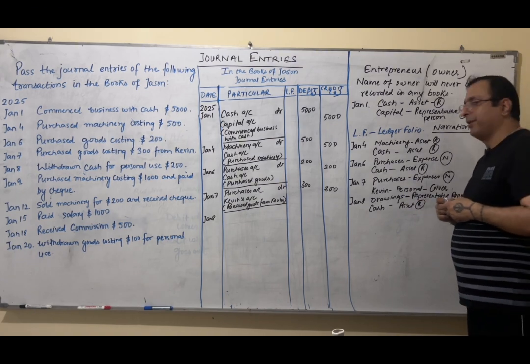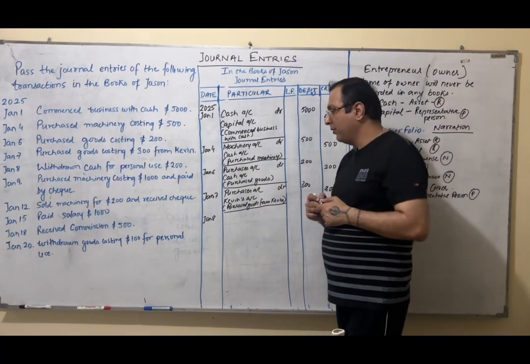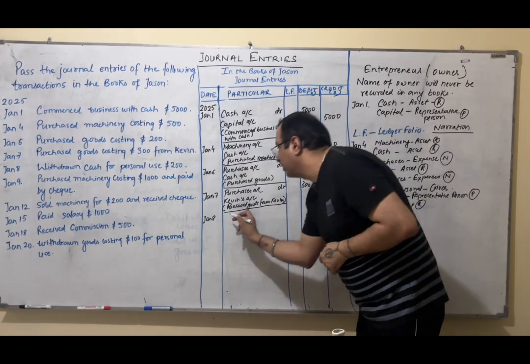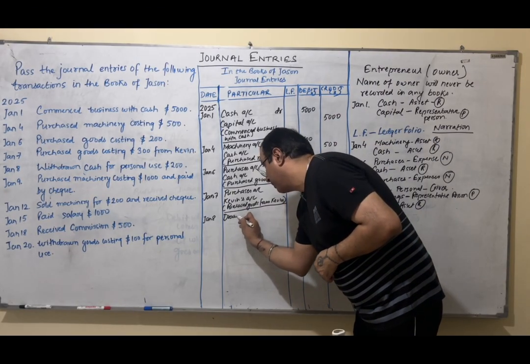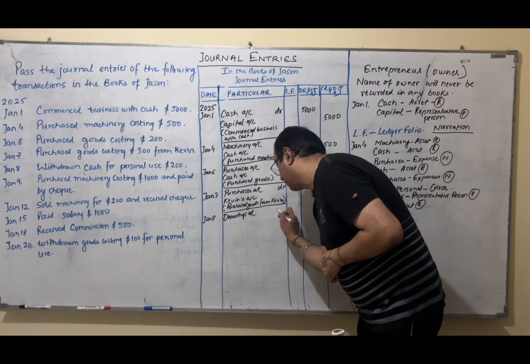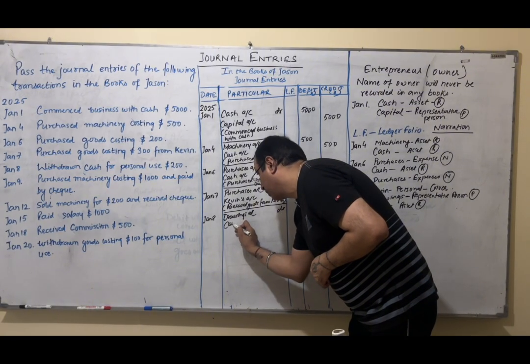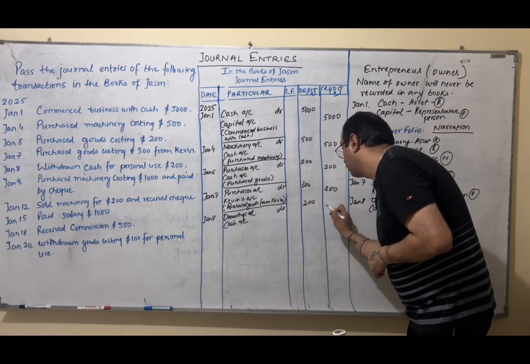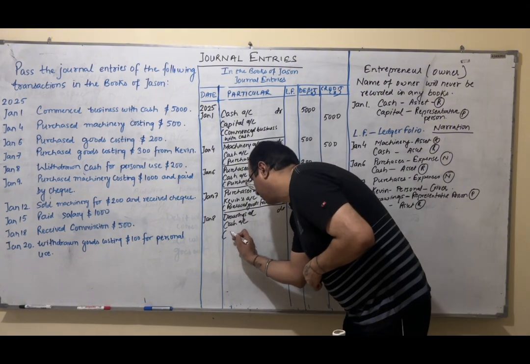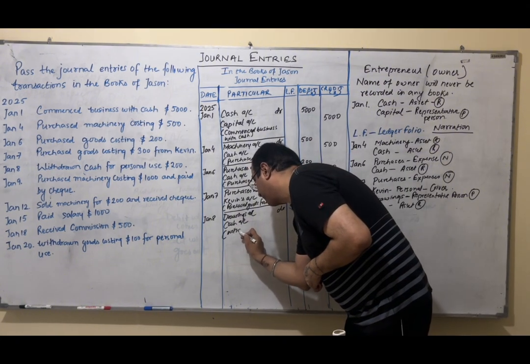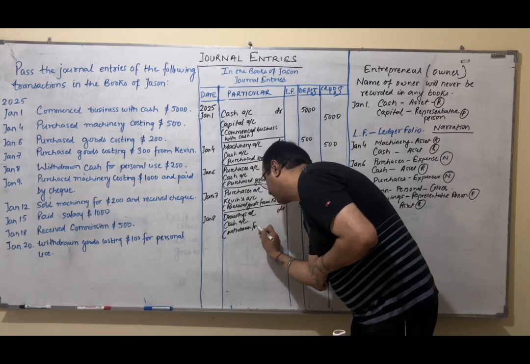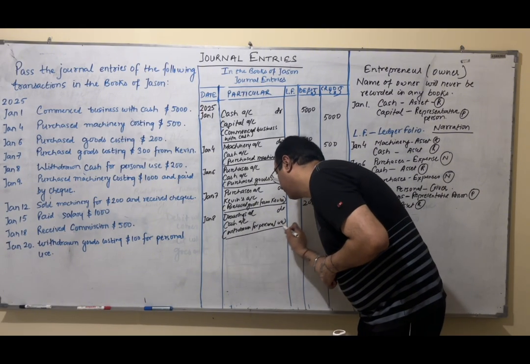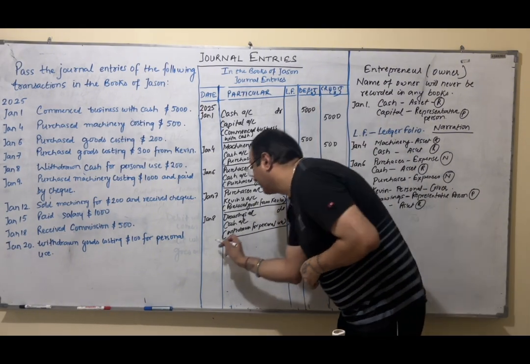Now think the rule of personal account. What it says, debit the receiver, credit the giver. Jason is receiving cash, right? He is taking cash. But I cannot write Jason. So I will replace Jason with drawings. Debit the receiver. And cash goes out. Again, debit what comes in, credit what goes out. 200, 200. I will just write a small description again. Withdrawn for personal use.